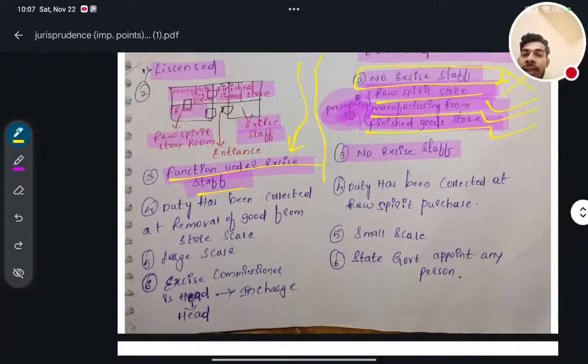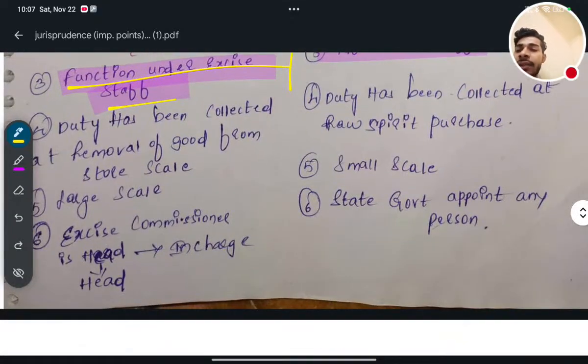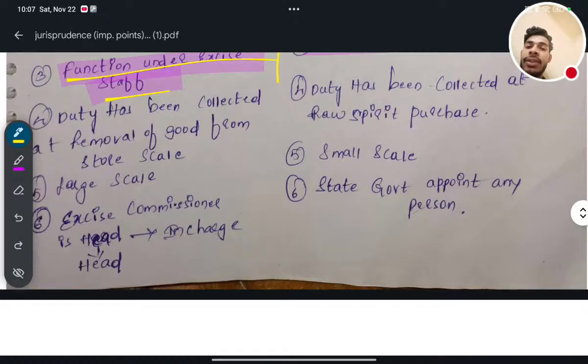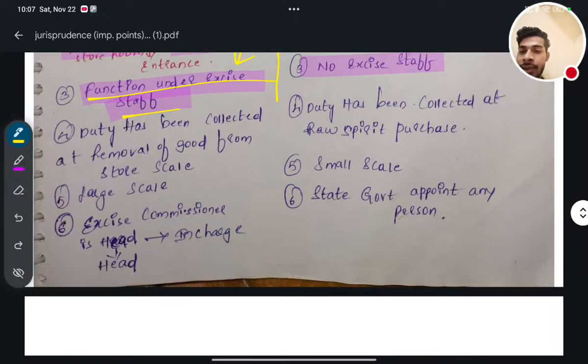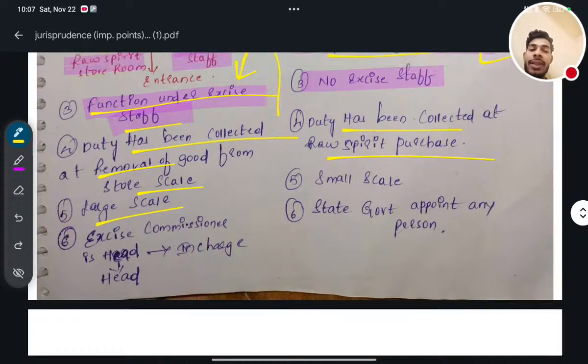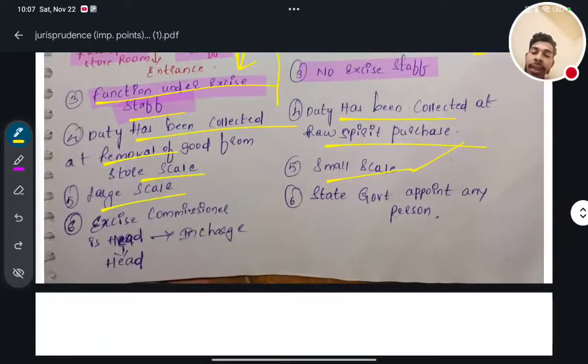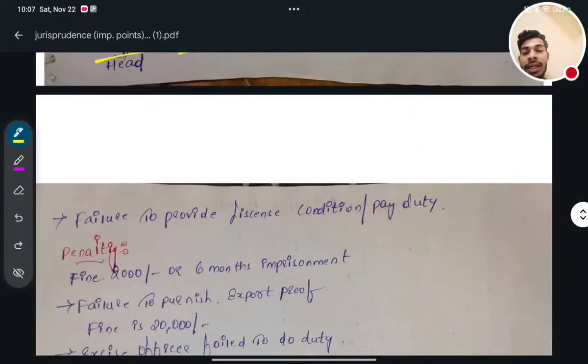Next, in the case of bonded laboratory, duty has been collected. Duty in the sense tax has been collected at removal of goods from the store. But in the case of non-bonded, duty has been collected at the raw spirit purchase. In the case of bonded, it will be large scale production. In the case of non-bonded, it will be small scale production. In the case of bonded laboratory, excise commissioner is head in charge. In the case of non-bonded laboratory, state government appoints any person, and that will be the head.